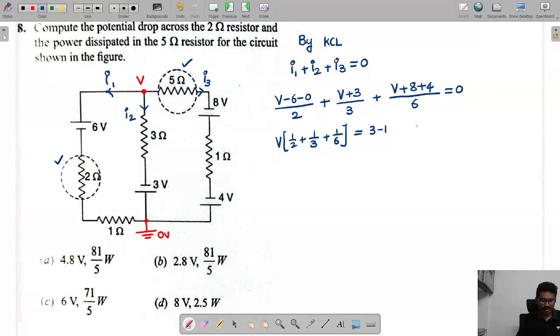So how much will come? You can see now this value. Wait, see the equation once again here. So we got this as V minus 6 by, okay, this is 3 now. So this is 2 and this is 1. So this is 3. This is 3.